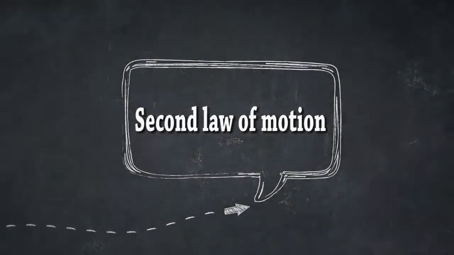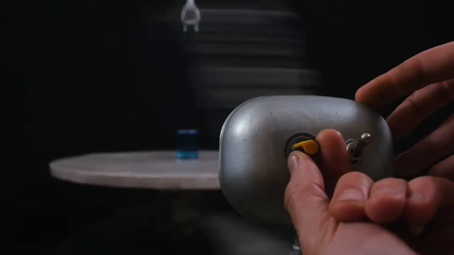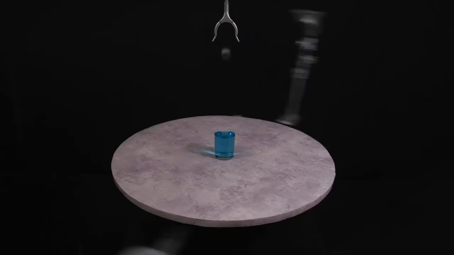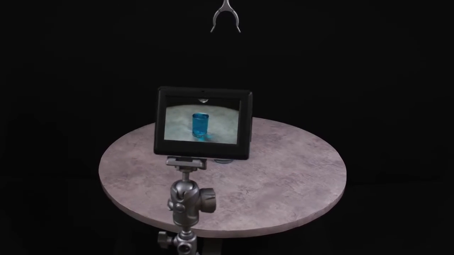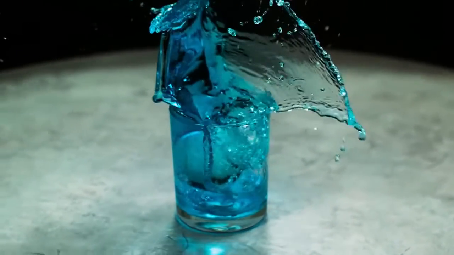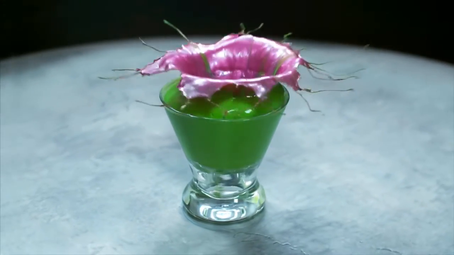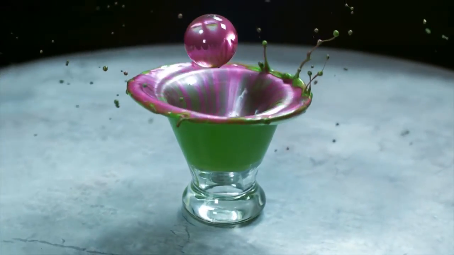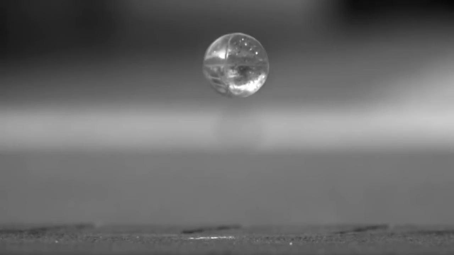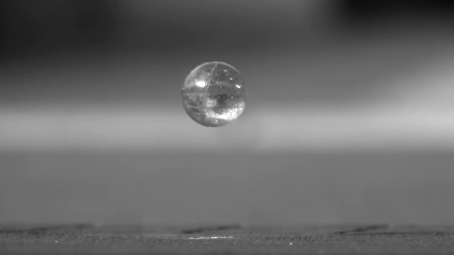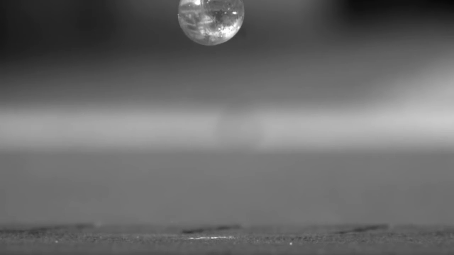Second law of motion. Newton's second law explains what happens to an object when a non-zero net force acts on it. Then the ball accelerates from rest. Thus, we can say that force is an action which produces acceleration. A non-zero net force acting on a body disturbs the state of equilibrium. Now, we are going to discuss how the acceleration of an object depends on the force applied on it and how we measure a force.